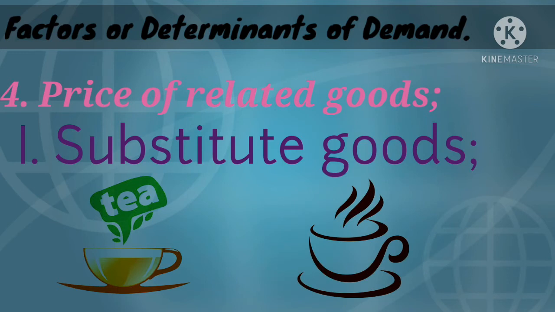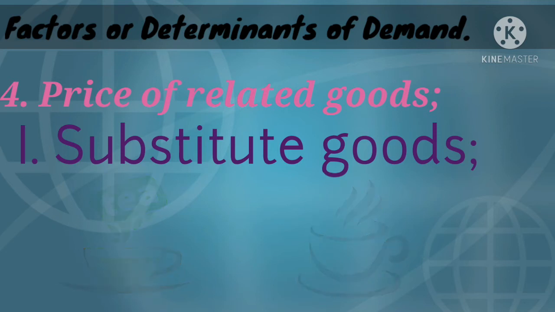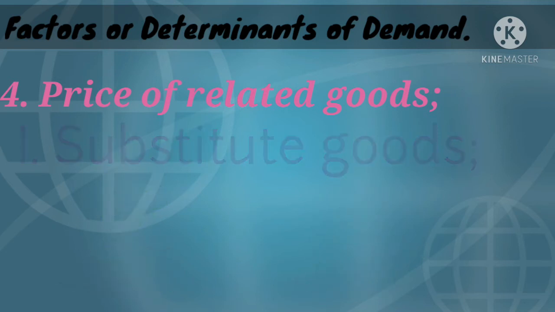Okay, if the price of the tea is more, then the demand for coffee will be high because the consumer will not prefer tea. Likewise, if the price of the coffee is more, then the demand for tea will be more and coffee will be less because the consumer will prefer tea because the substitute good, that is coffee, is having a more price. That is how the price of substitute good is going to determine the demand.